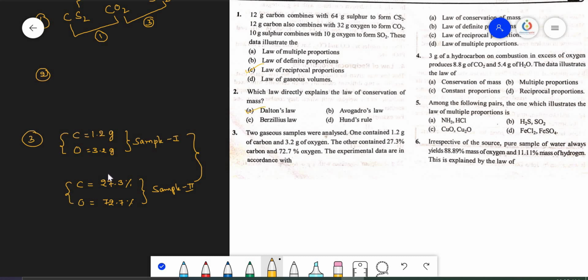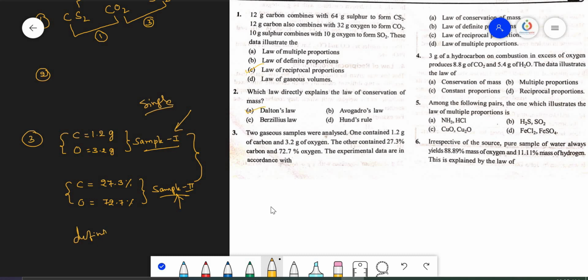Same compound, same elements are present. So the compound is same, samples are different, meaning a single compound from 2 different samples. So where is a single compound present in our calculations? Single compound is always about definite proportions.